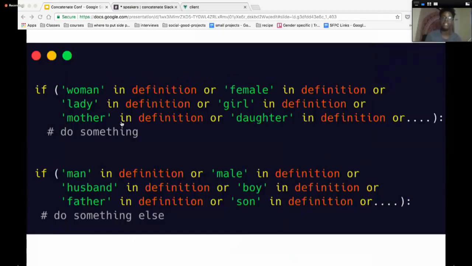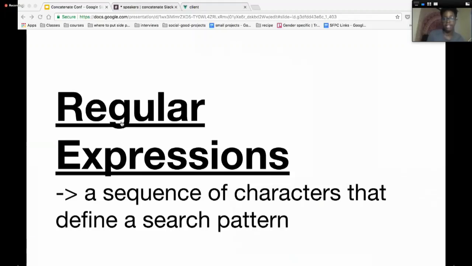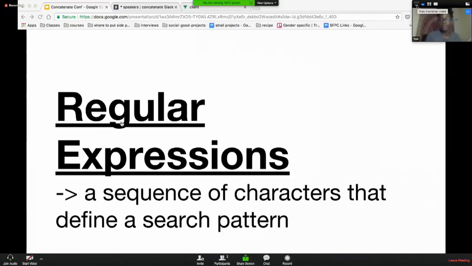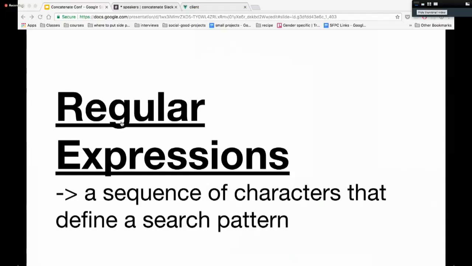So in Python, you can say if string in string. So you can say if woman is in the definition, but then you have this long list of if conditions. So instead of doing this, I decided I would use regular expressions. So a regular expression is a sequence of characters that define a search pattern.